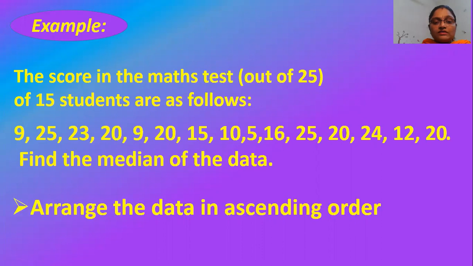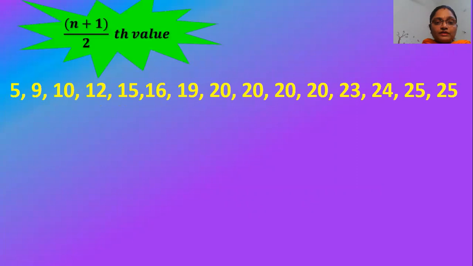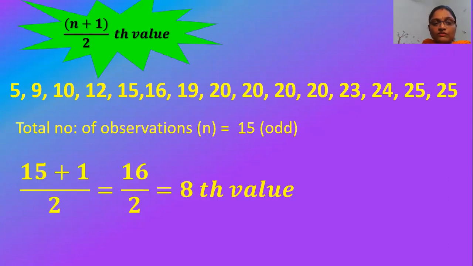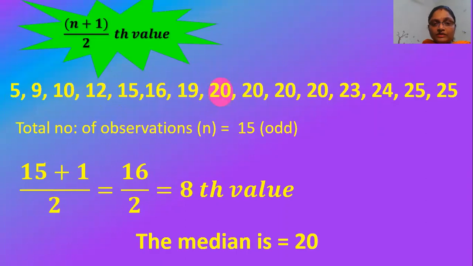So arrange the data in ascending order. And now you count and see how many observations there are. Here it is 15, which is odd. So we will be using the formula (n plus 1) by 2 th value, that will give the median. So it is (15 plus 1) by 2, that is the 8th value, which is 20 here. Now you can see that half of the observations are arranged above 20 and the rest half of the observations are arranged below 20. So 20 is the median in that case.